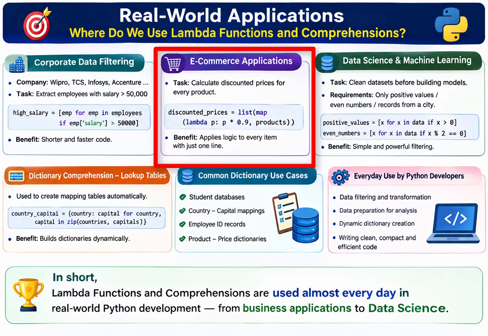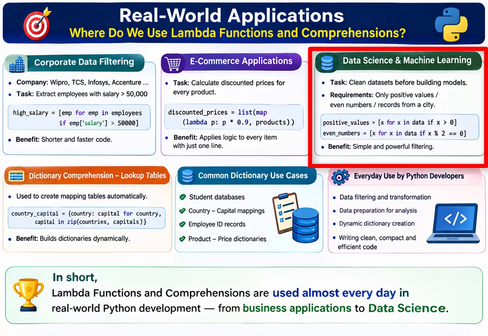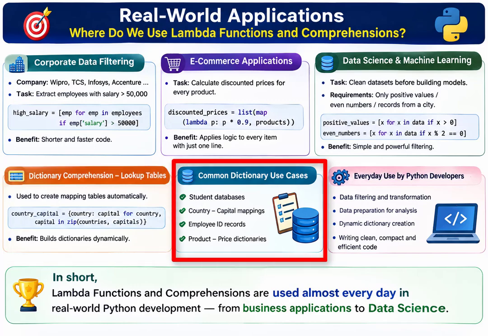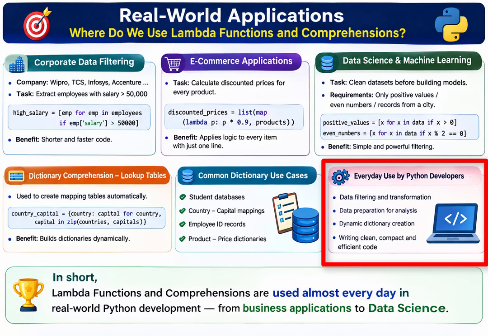Suppose you are working on an e-commerce website. You need to calculate discounted prices for every product. A Lambda function together with map can perform this calculation very efficiently. In data science, we often clean datasets before building machine learning models. Sometimes we need only positive values, sometimes only even numbers, sometimes records belonging to a particular city. List comprehension makes these filtering operations very simple. Similarly, dictionary comprehension is useful when creating lookup tables, student databases, country capital mappings, employee ID records, or product price dictionaries. These concepts are used almost every day by Python developers.